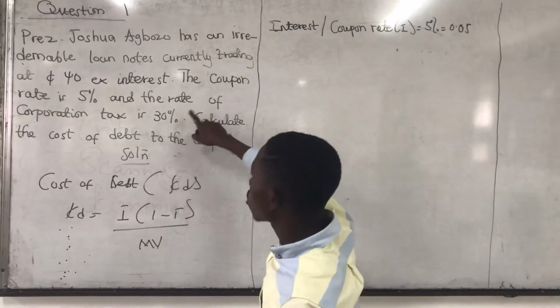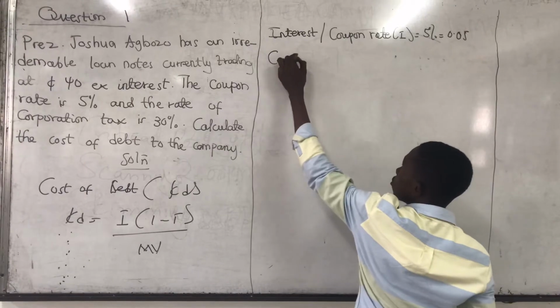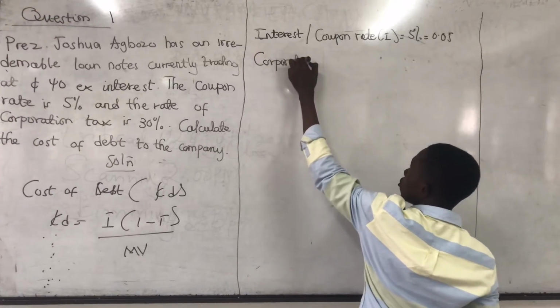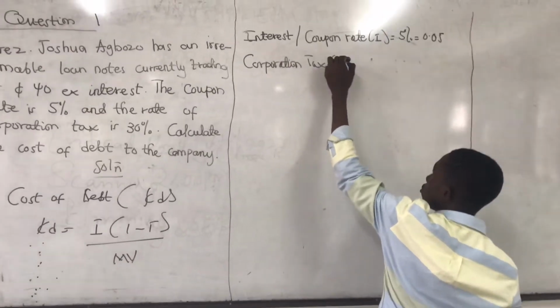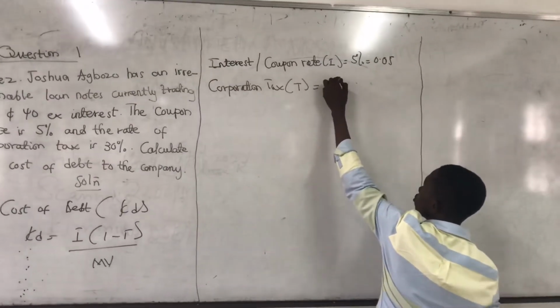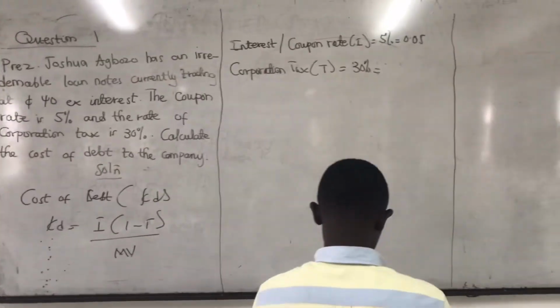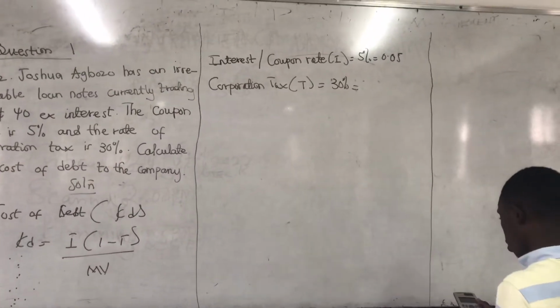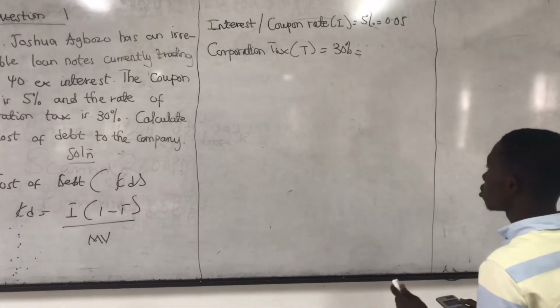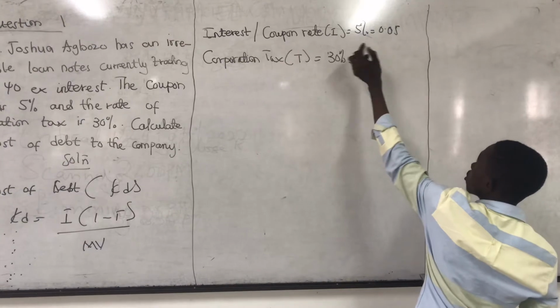Okay, and the rate of corporation tax, that's 30%. So we have 30 divided by 100, we have 0.3.